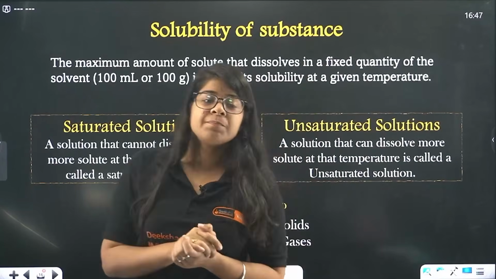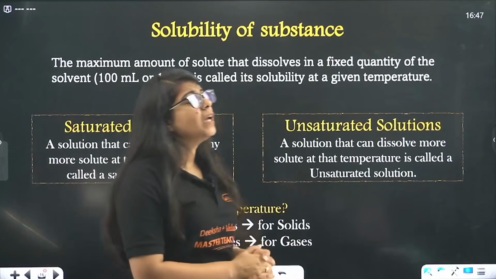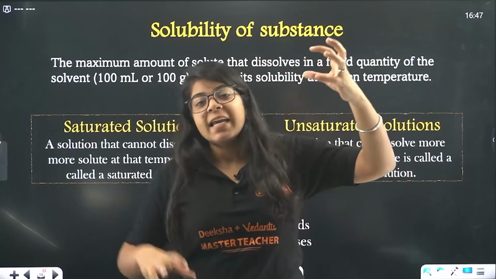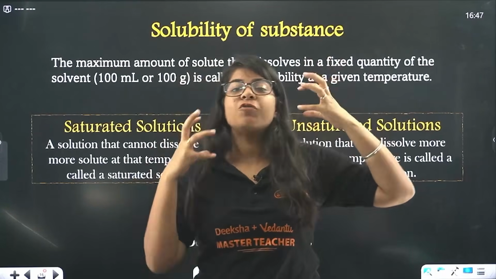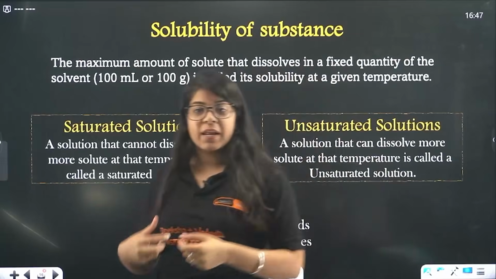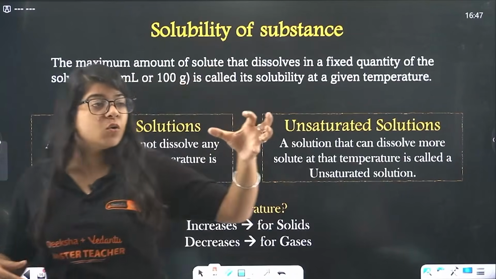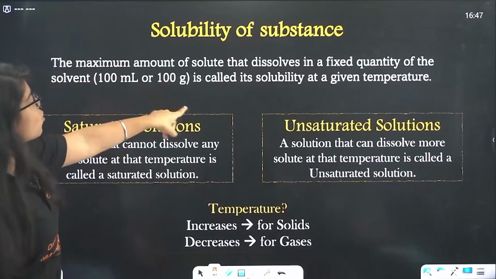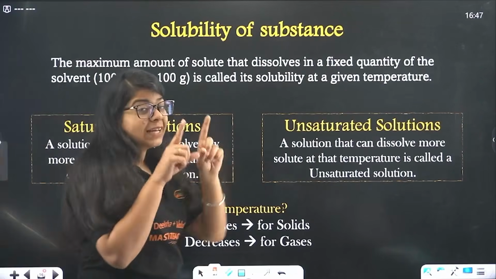That means there will always be a maximum amount of sugar that you can add to a specific amount of solvent, or water, right? So the maximum amount of solute that dissolves in a fixed quantity of solvent is called its solubility. Now what did I say?